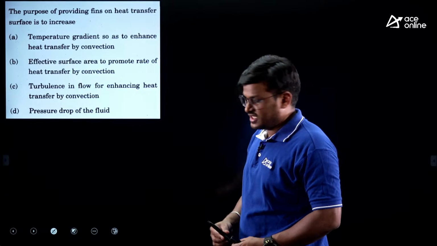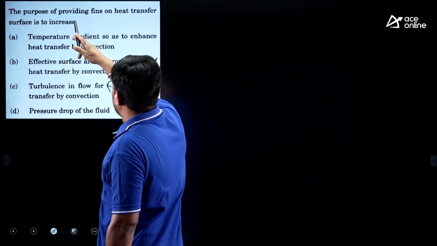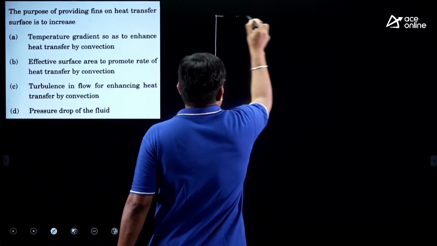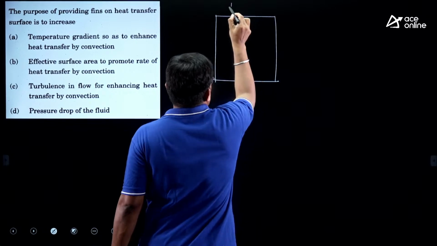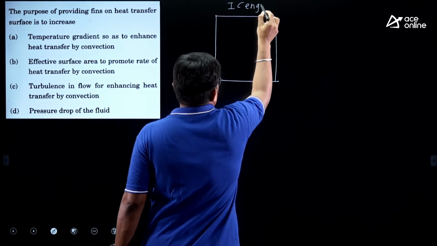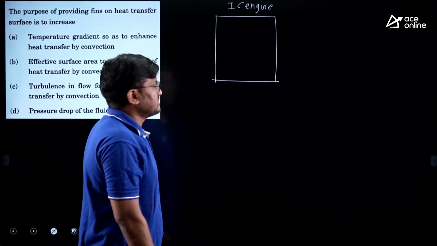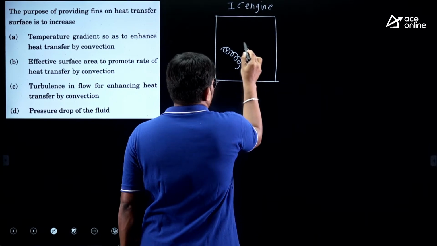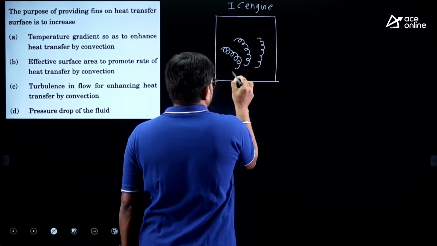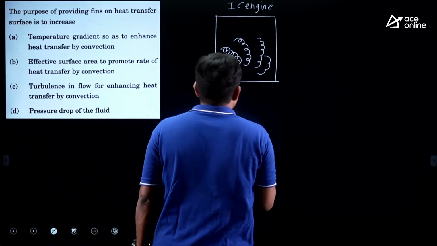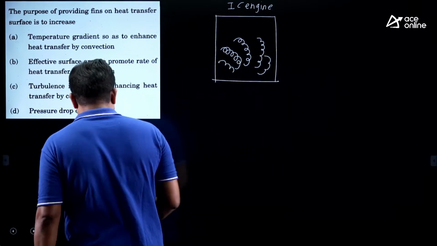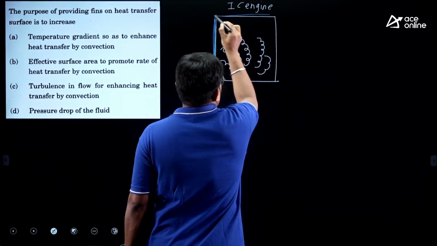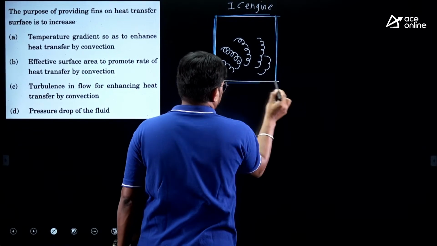Next question: the purpose of providing fins on the heat transfer surface. Let us discuss this one. Let us imagine this is your IC engine. In that IC engine there is continuous combustion. If there is combustion, what will happen? This surface gets heated.